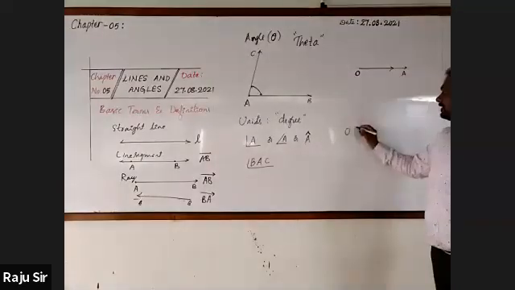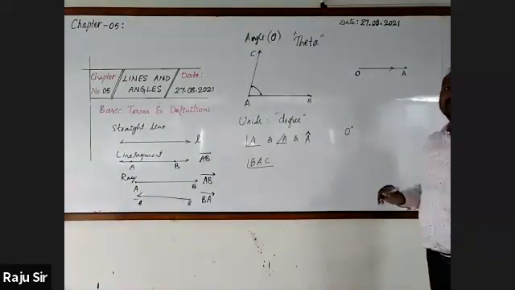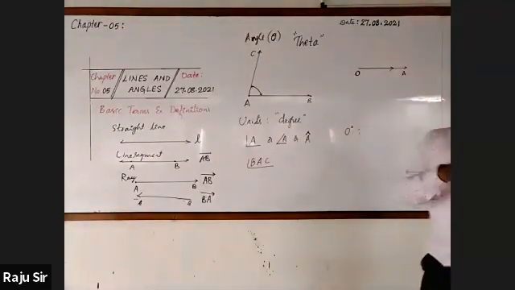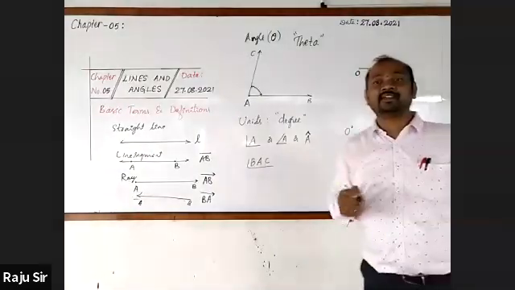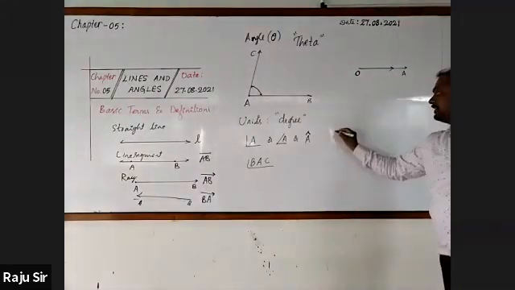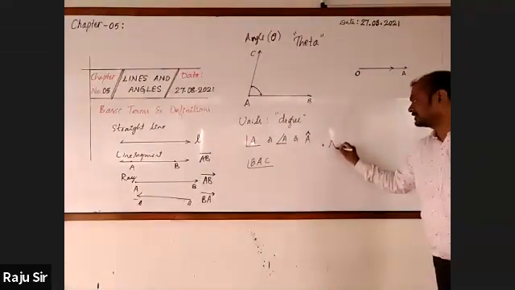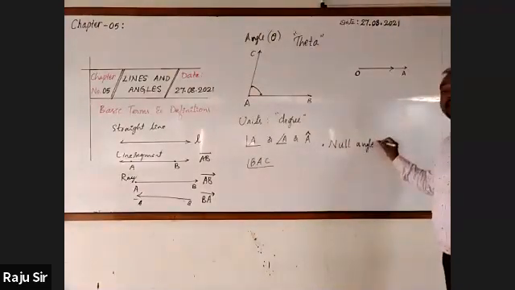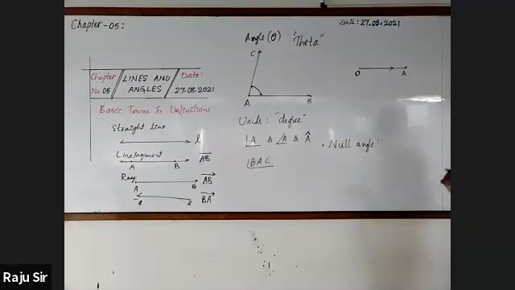We have given a particular name for that. It is called null angle. What is the measurement of null angle? 0.